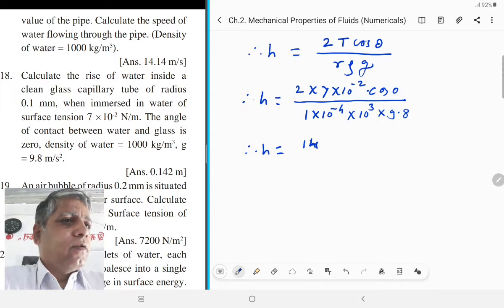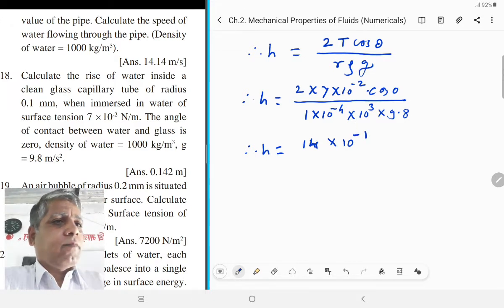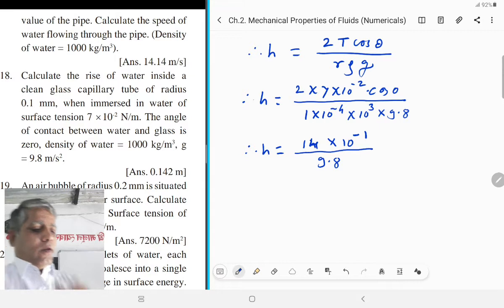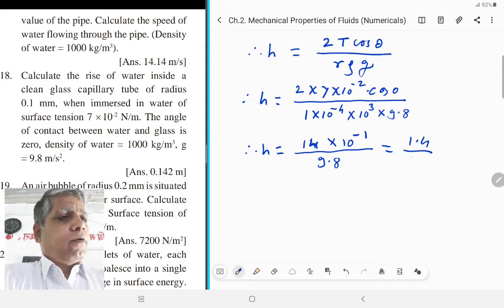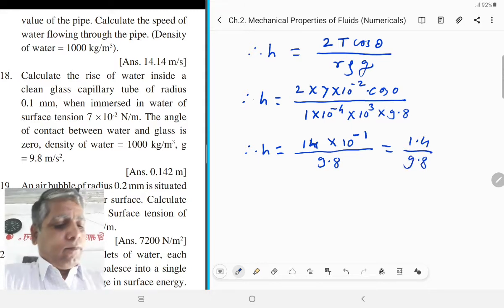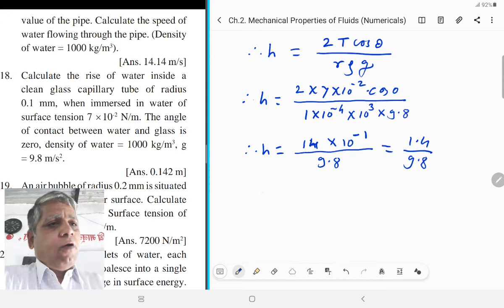Therefore, that comes equal to 10 raised to minus 1 upon 9.8, taking the denominator's powers to the numerator. Now it is equal to 1.4 upon 9.8. Now see the logs. By using log, we solve it.